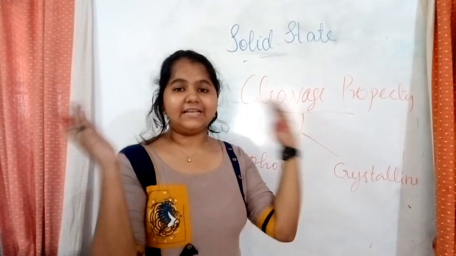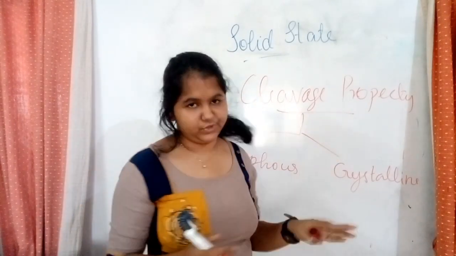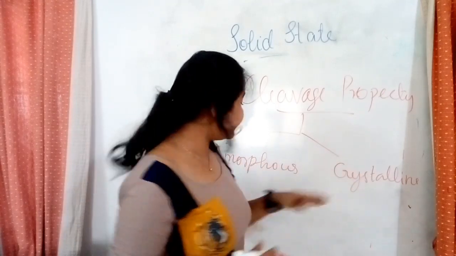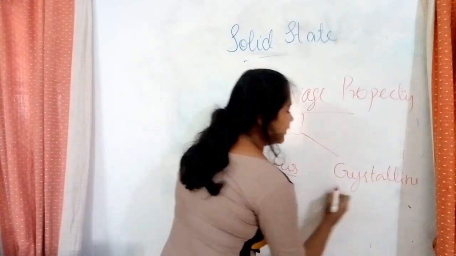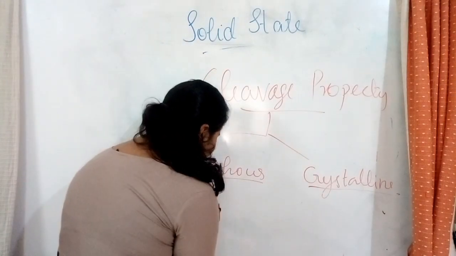So what do you mean by the cleavage property? Cleavage means cutting or breaking. That is known as cleavage. Let's see the two cases of amorphous solids and crystalline solids. Amorphous solids have a smooth cleavage.